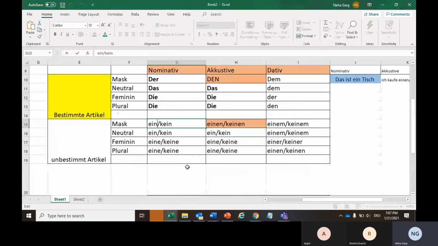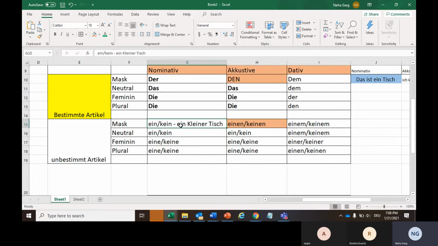Wie zum Beispiel, ein kleiner Tisch. Tisch is a table, right? So if I have to write a small table in nominative case, I will write ein kleiner Tisch, because Tisch is der Tisch.